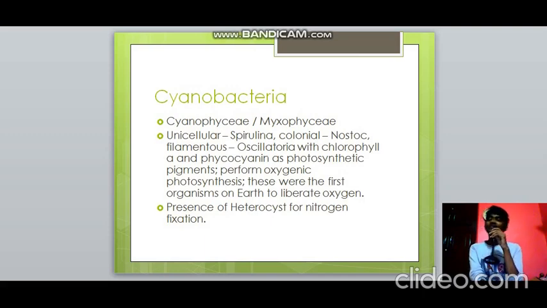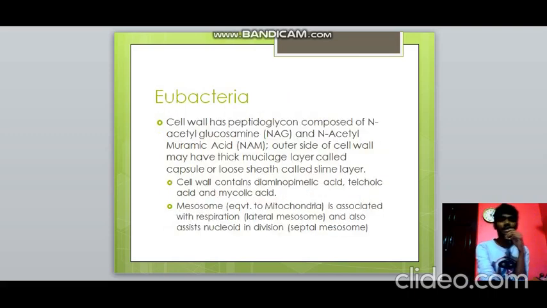There are unicellular cyanobacteria like spirulina, colonial like nostoc, and filamentous like oscillatoria, and they all have pigments like chlorophyll a and phycocyanin. They perform oxygenic photosynthesis like normal plants do, and these were the first known organisms on earth to liberate oxygen. This is important. They also have a special structure known as heterocyst, which is responsible for nitrogen fixation. Some examples of cyanobacteria which fix nitrogen are Anabaena and nostoc.